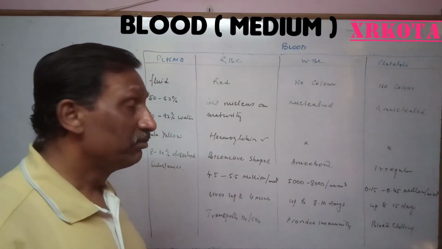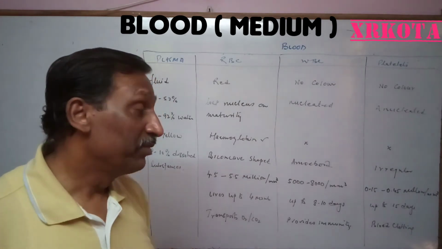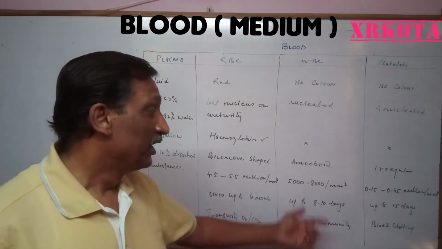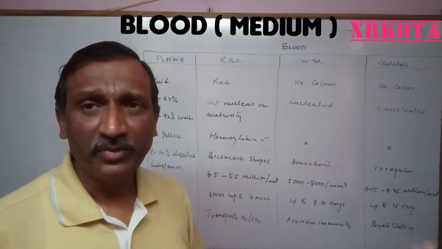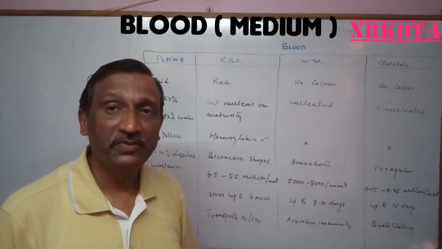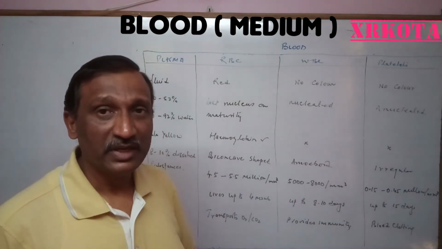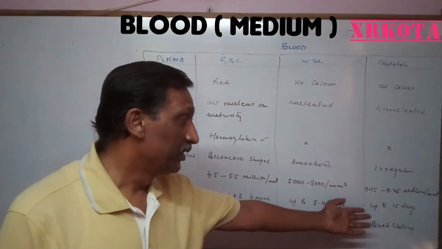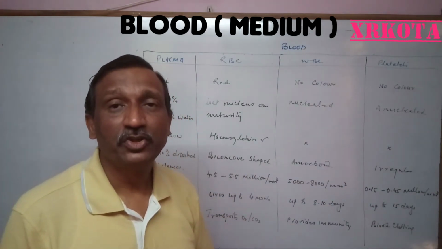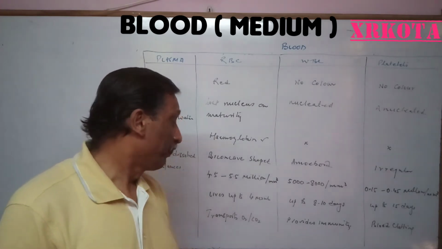If we talk about the number, the RBC count is about 4.5 to 5.5 million per cubic millimeter. That is quite a high number, and that is the major function of the blood also. 5,000 to 8,000 WBC are found per cubic millimeter, but their number increases in case of any infection in our body. That is what the doctors check when they ask us to go for a blood checkup or blood test. And the number of platelets is about 0.15 to 0.45 million per cubic millimeter.